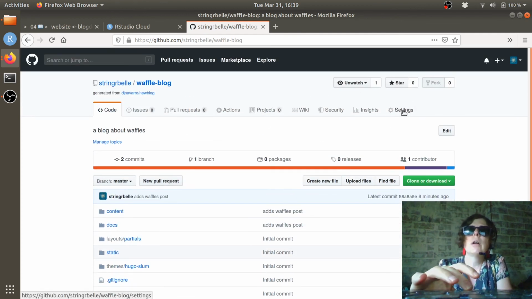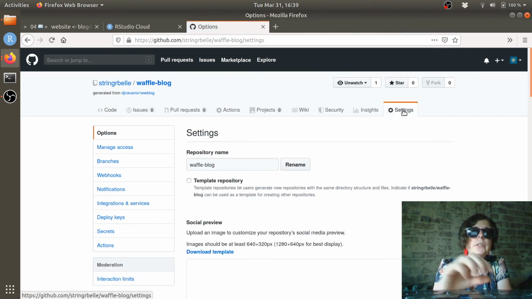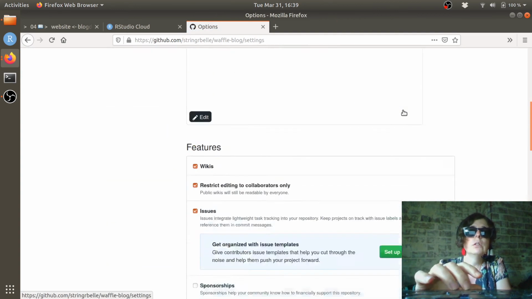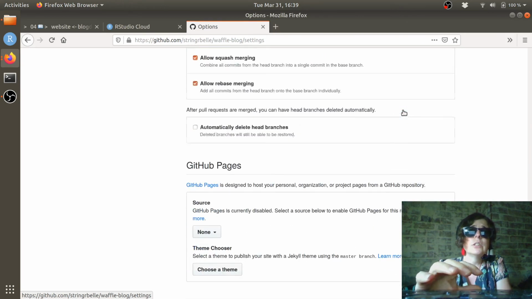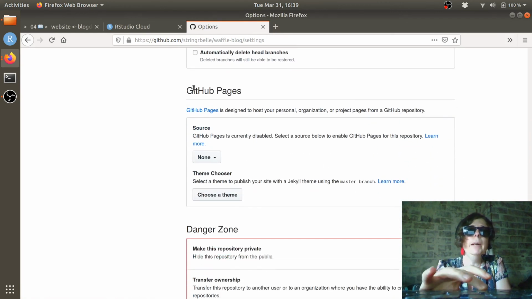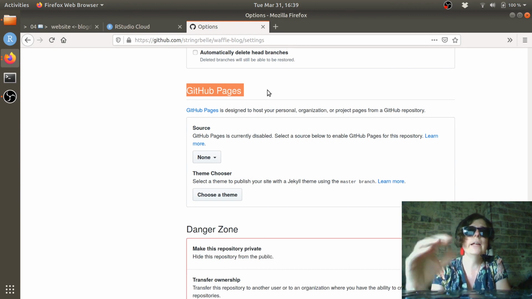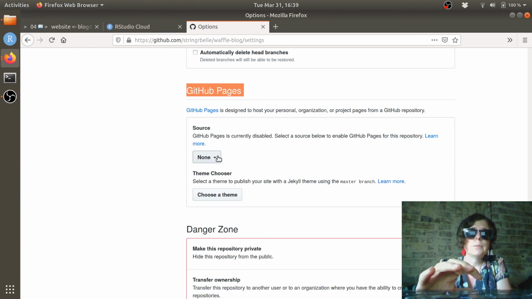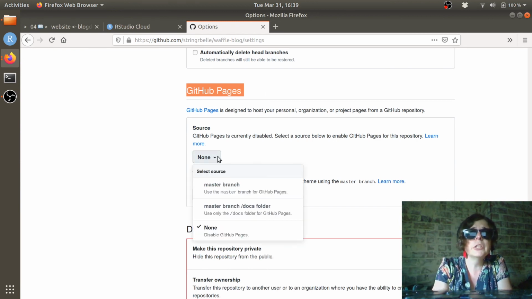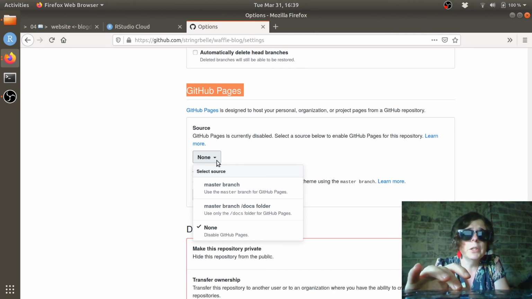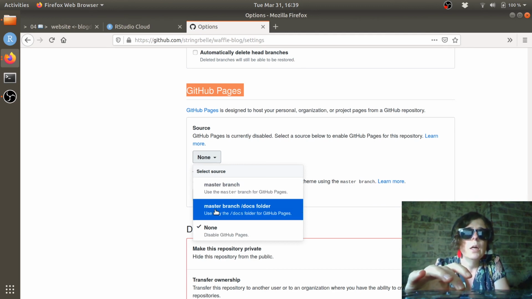Okay, so fortunately this is really easy to do. We click on settings, we scroll, scroll, scroll. Ooh, GitHub Pages, that's what I want. Yay! And we go under source. GitHub Pages is currently disabled, so why don't we go, oh, hello, master branch / docs folder.